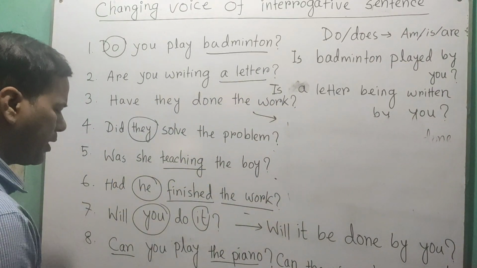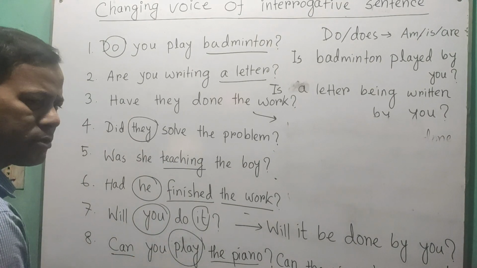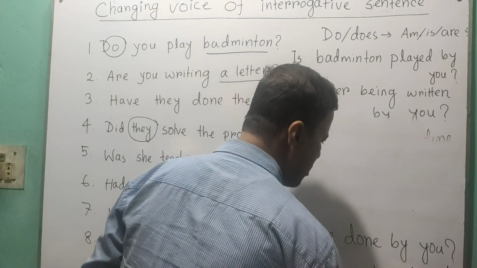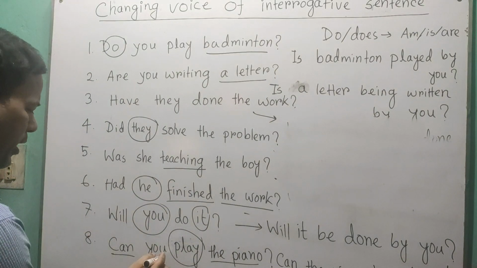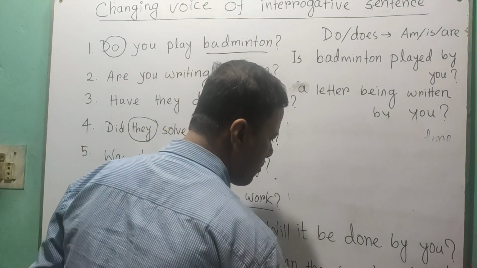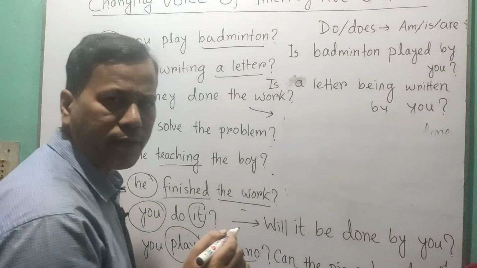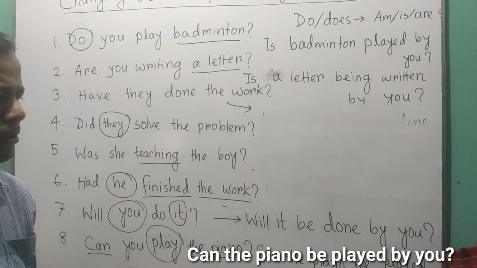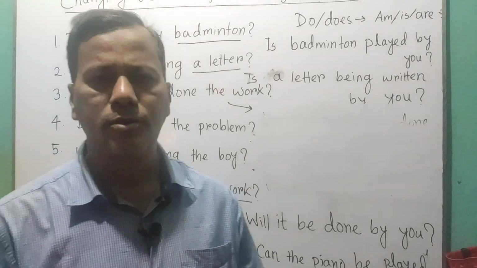Can the piano be, and the third form of verb. So the verb is play, so we have to use played. Can the piano be played, and the subject is you, so it becomes by you. And you have to put a question mark at the end. Simple as that. Can the piano be played by you? Hope you got the point. Okay.